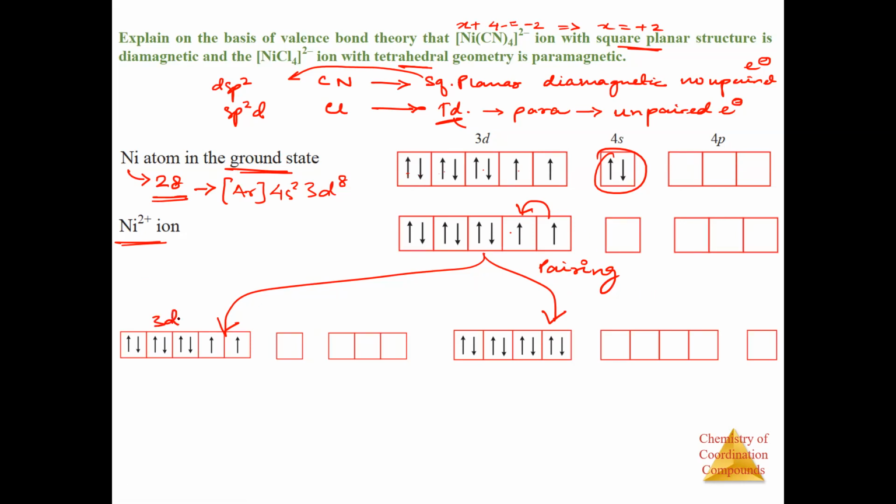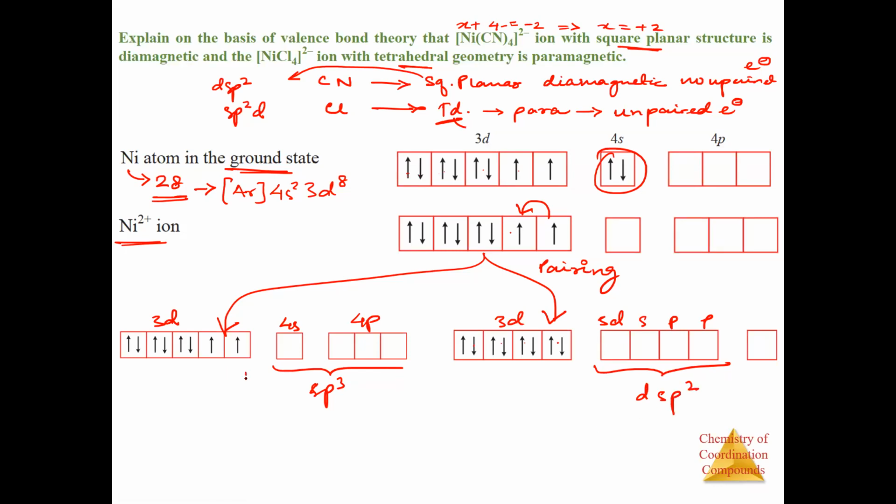So these are the 3d, this is the 4s, and this is the 4p. Here we have 1, 2, 3, 4. These are 3d, this is also 3d. And this is now s, this is the s, and this is p, and this is p. So as you can see, if we don't have pairing, we will get sp3, and if I have pairing, I will get dsp2.